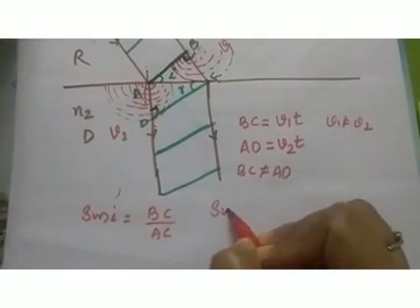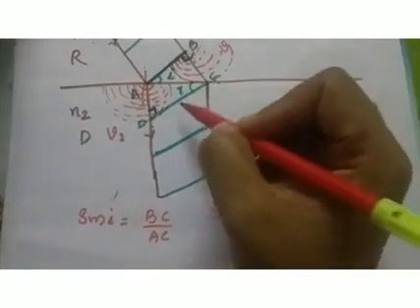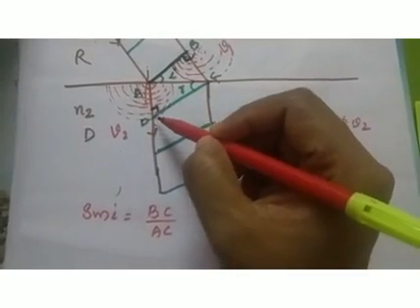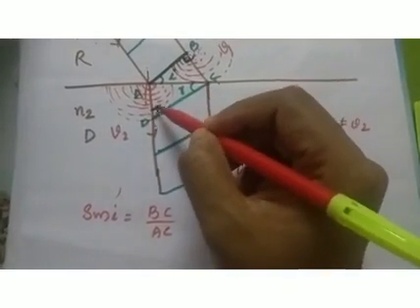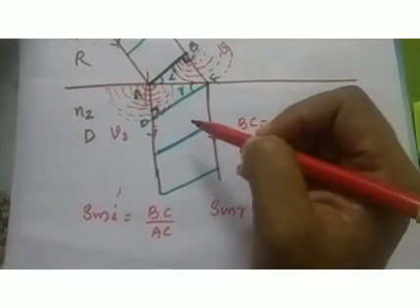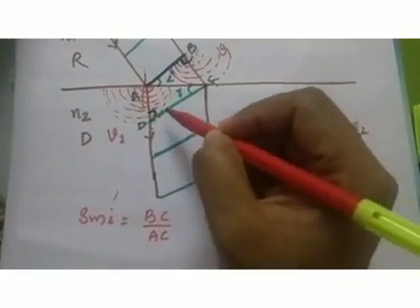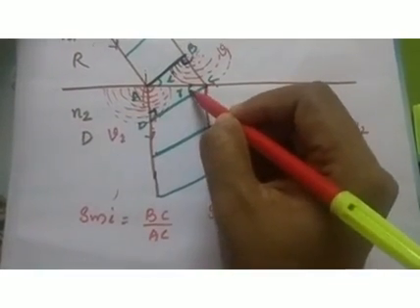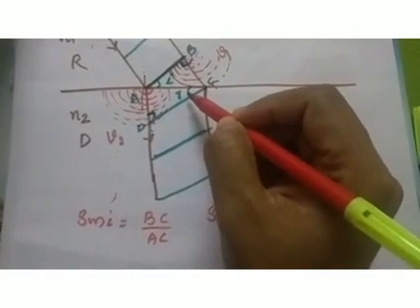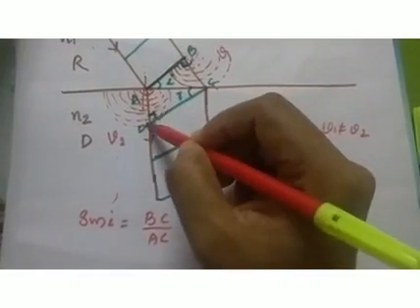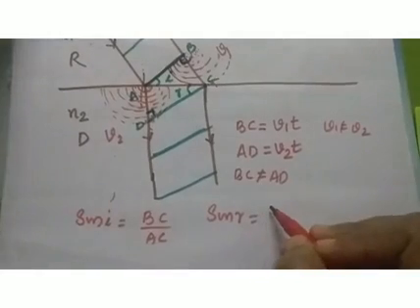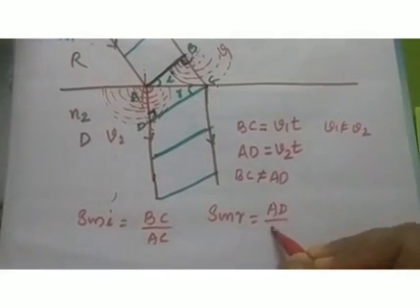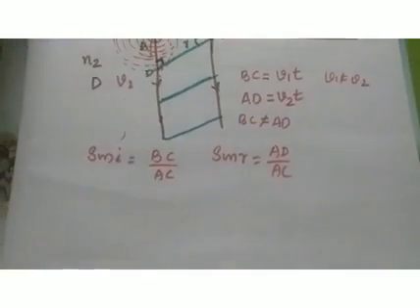Similarly, to obtain an expression for sin r, we need to consider triangle ACD. In triangle ACD, sin r is the opposite side AD by hypotenuse AC, so AD by AC. Now apply Snell's law.